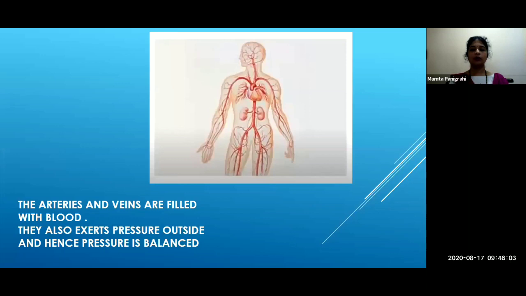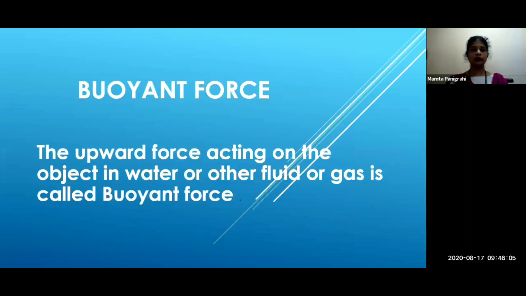Now we will move to our very important topic, that is buoyant force. The upward force acting on the object in water or other fluid or gas is called buoyant force. Now this definition, we will understand with some examples so that you will understand what this buoyant force is.